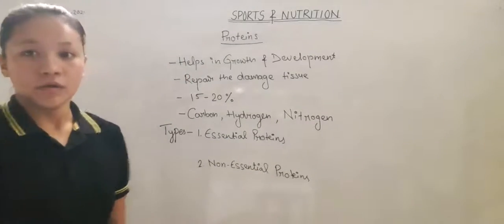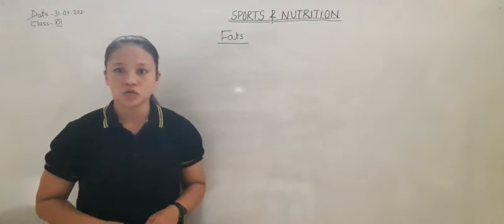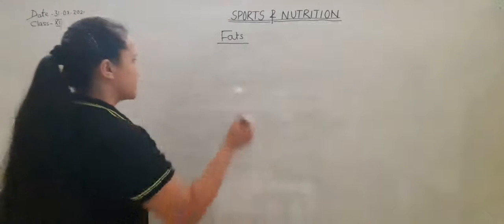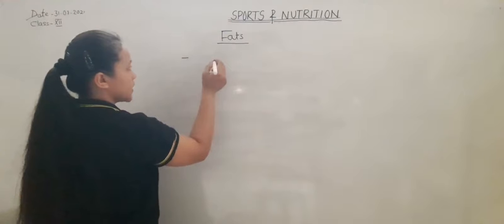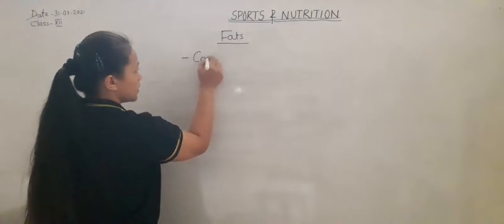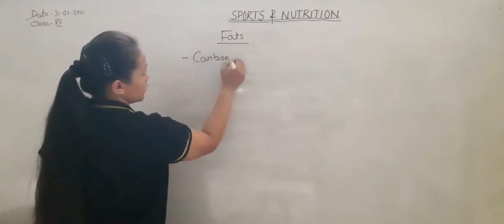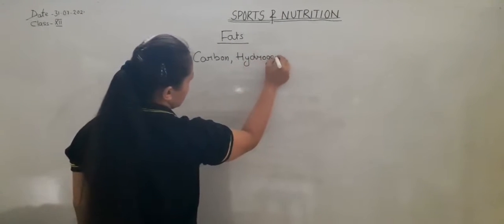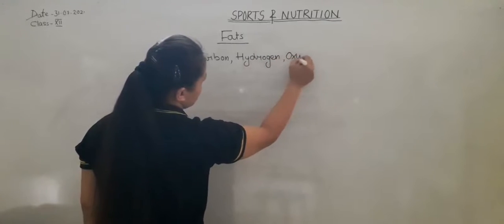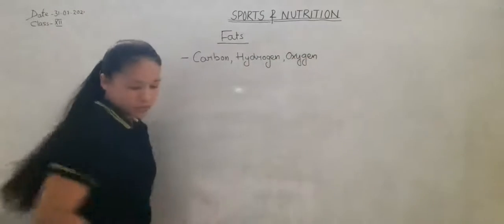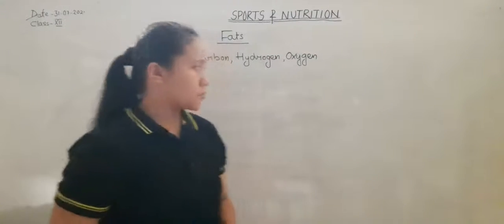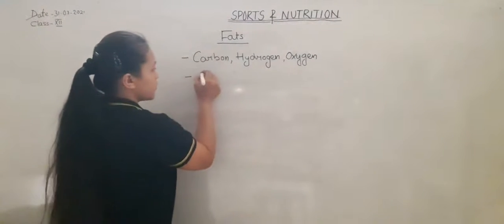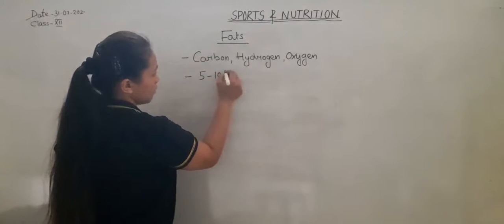Next is fat. Fats are a good source of energy. Fats contain compounds of carbon, hydrogen, and oxygen. We should take 5 to 10% fat in our diet.